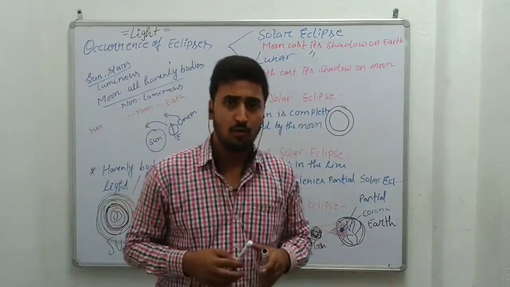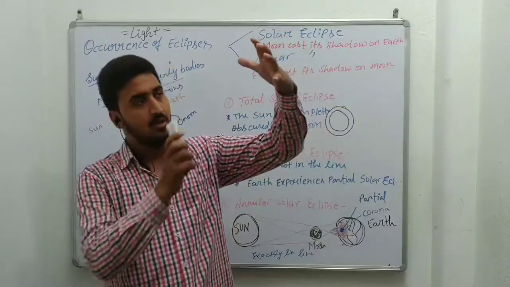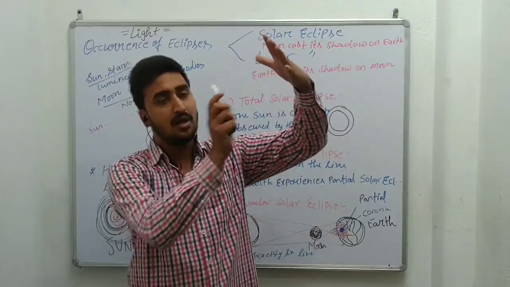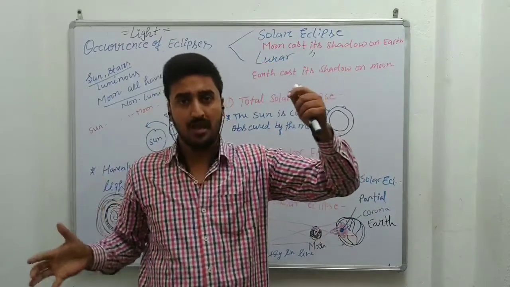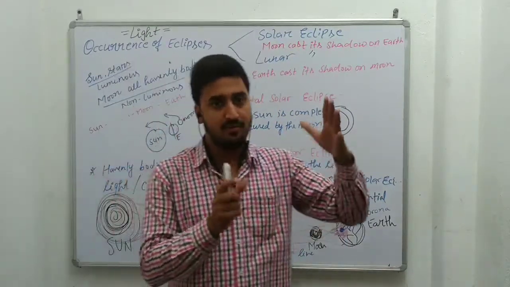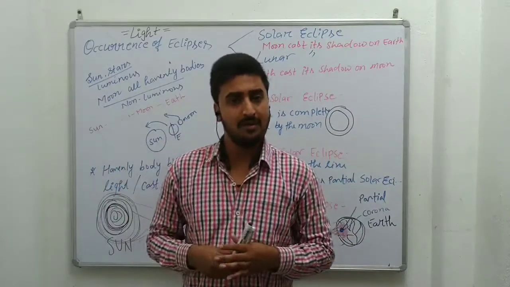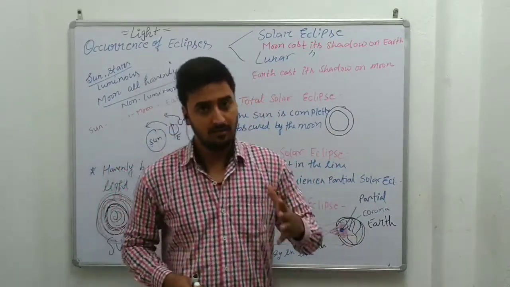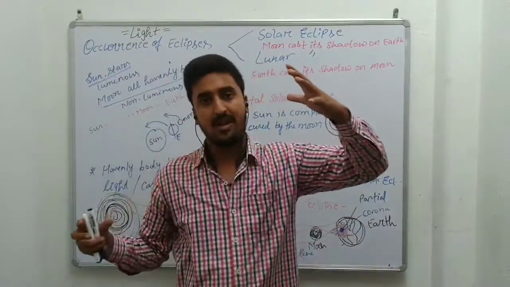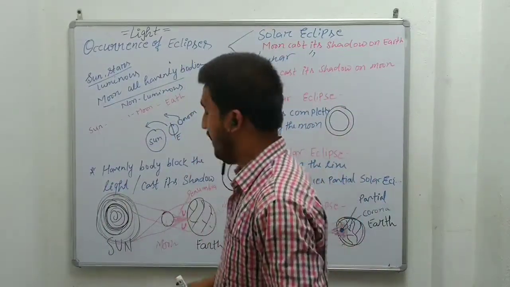Why am I focusing on opaque objects? Because when an opaque object comes in the path of a source of light, it does not allow the light to pass through it. That's why it casts a shadow. And the main topic of today is related to the casting of shadow, that is, eclipse. What is the reason behind the formation of an eclipse? We'll see here. We know that when an opaque object acts as an obstacle to the source of light, it will cast a shadow. That's why we discuss here the occurrence of eclipse.